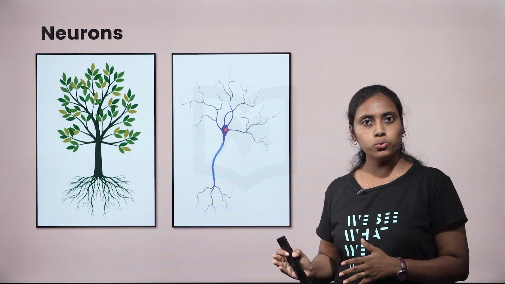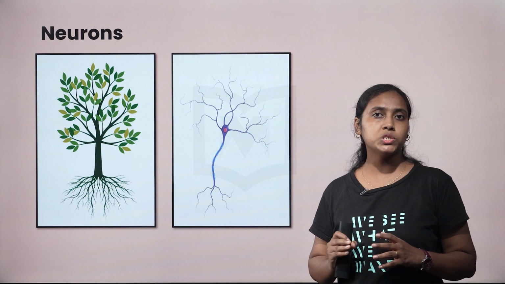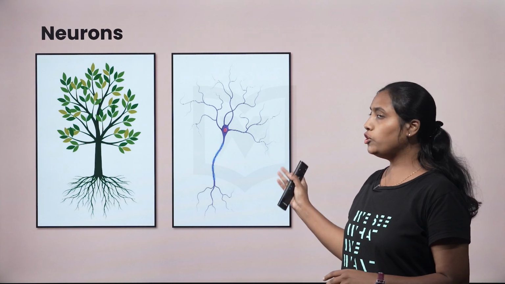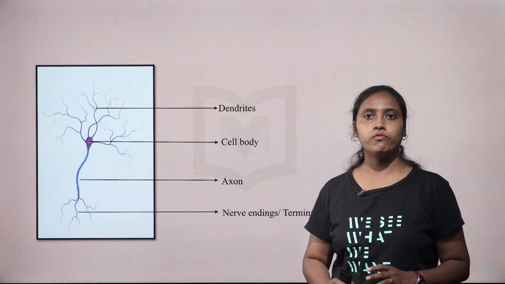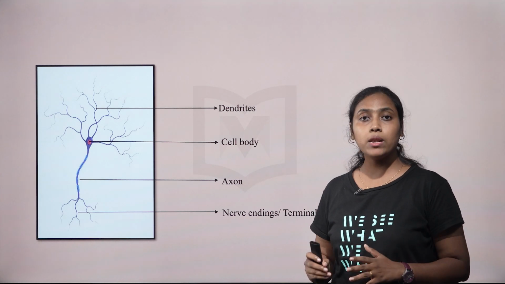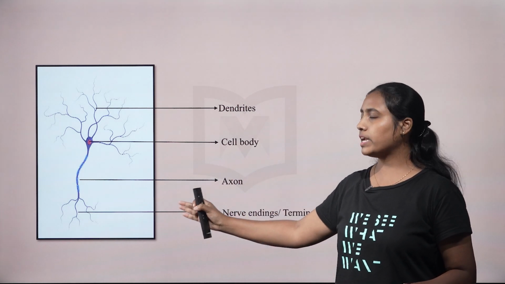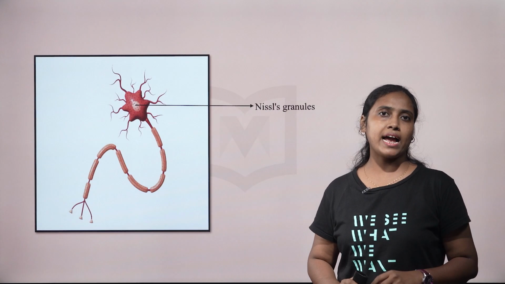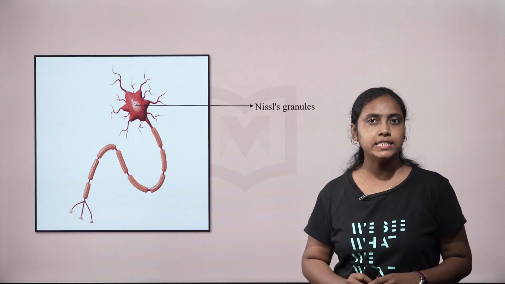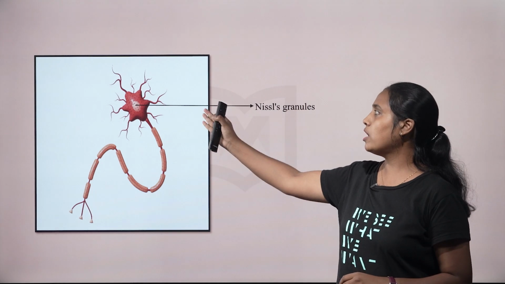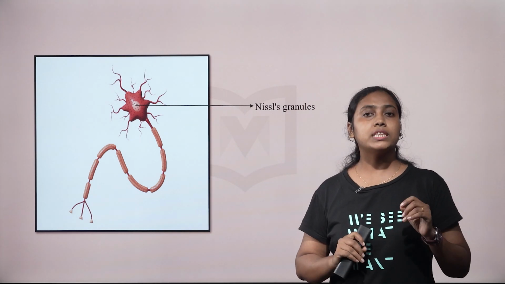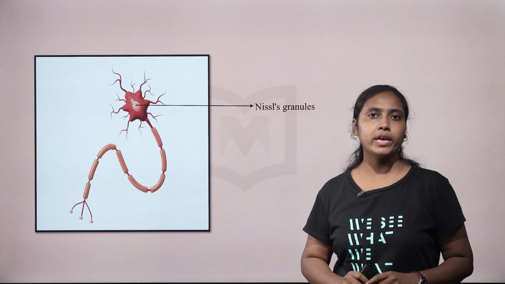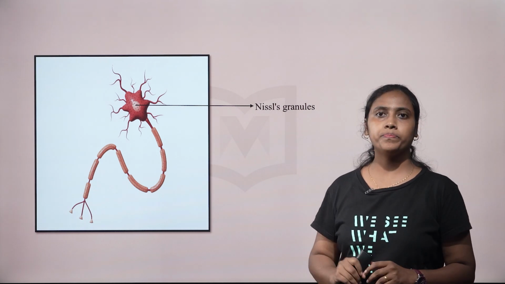A tree has roots, stems, branches with leaves, etc. In the same way, a neuron is composed of dendrites, cell body, axon, and axon terminals. Nissl granules are granular bodies seen in the cell body of a neuron. The cell body consists of cytoplasm along with Nissl granules.